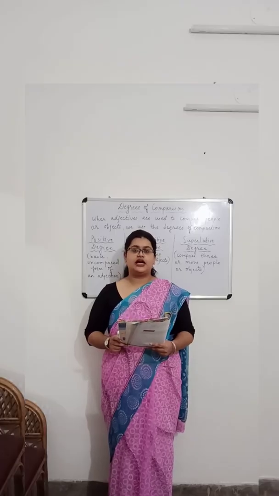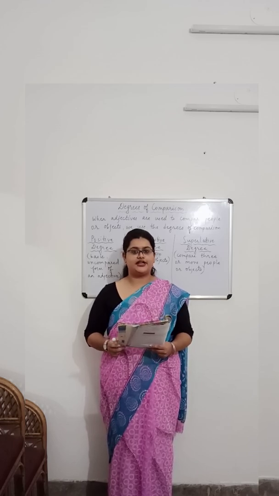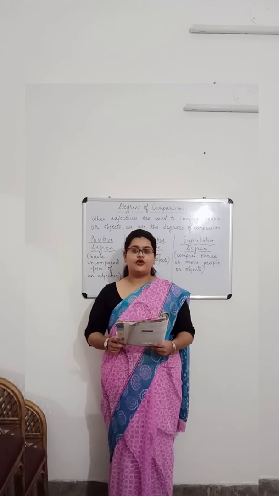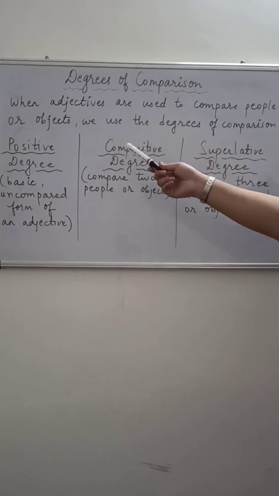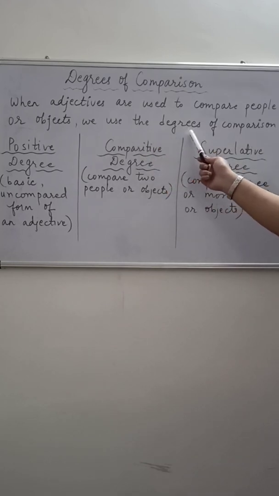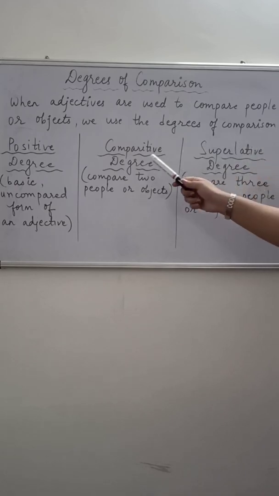So children, I hope you have understood the adjectives and the different kinds of adjectives. Now I am going to teach you degrees of comparison. When adjectives are used to compare people or objects, we use the degrees of comparison. Okay, now there are 3 degrees of comparison.